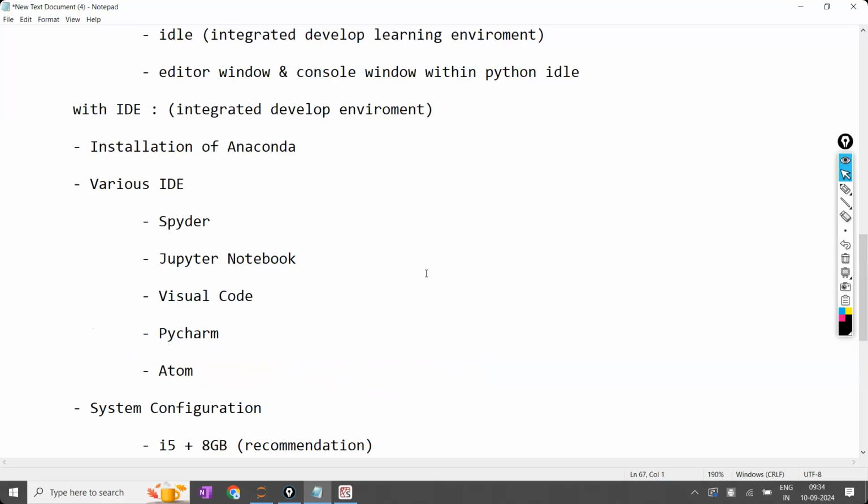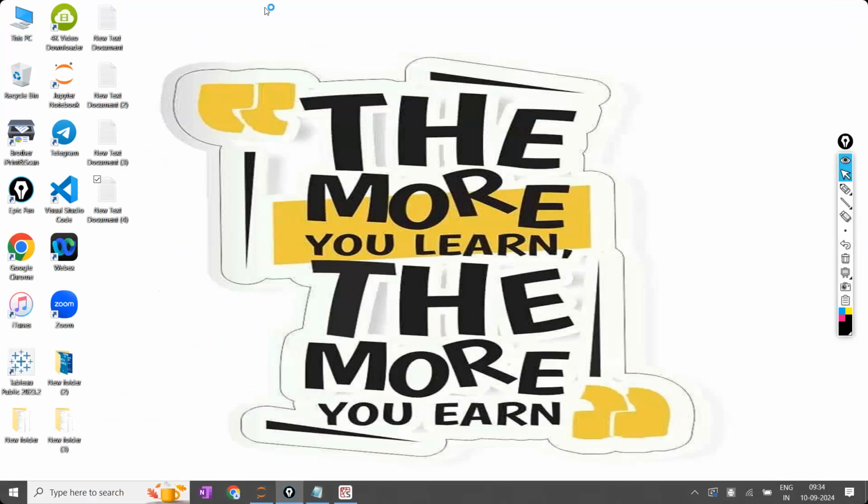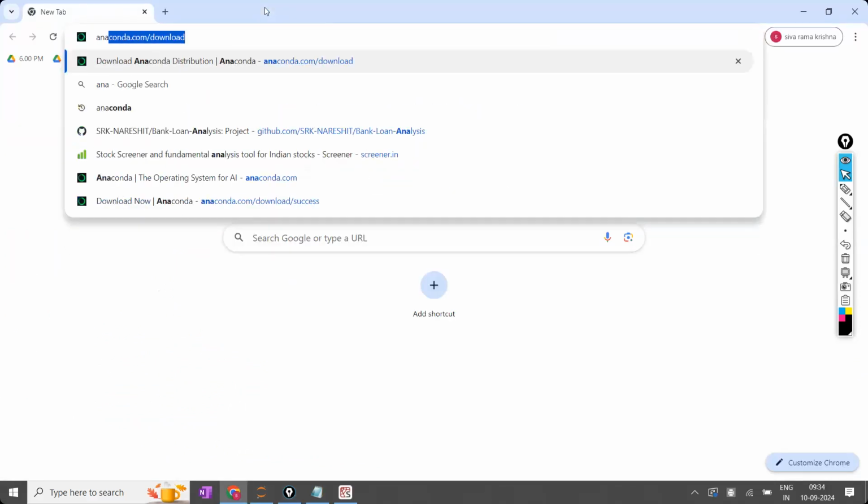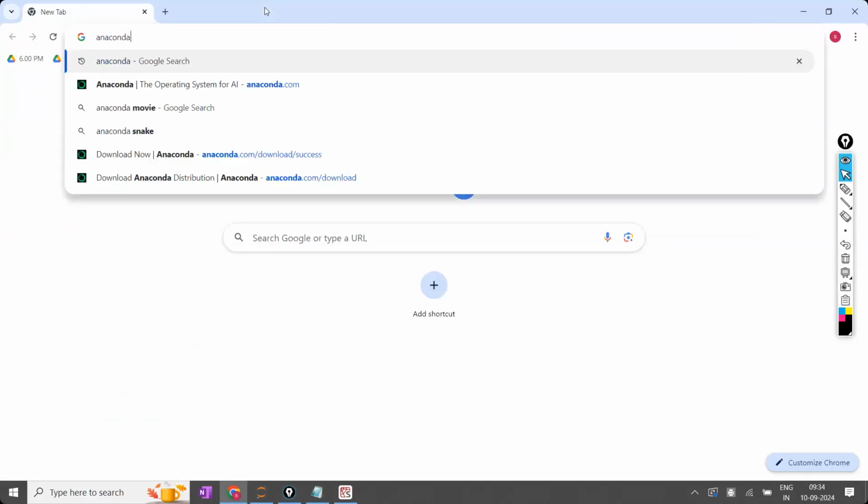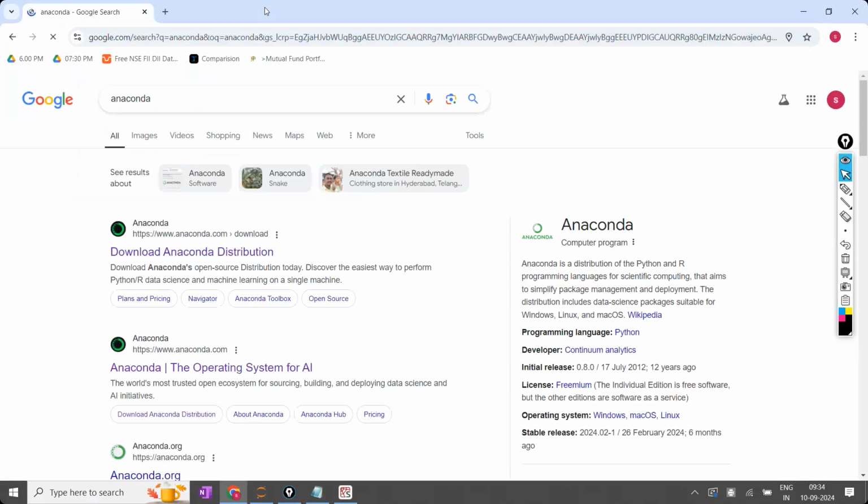Now, coming to these various IDEs, for all of them we require Anaconda. Jupyter Notebook, Spyder, all these things you get by installing Anaconda. So how do you install Anaconda? First open Google and simply type Anaconda. Once you type Anaconda in Google, you are going to get the website. Just click on the Anaconda website.